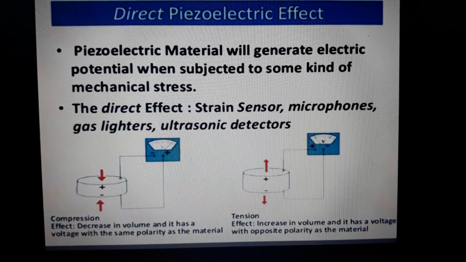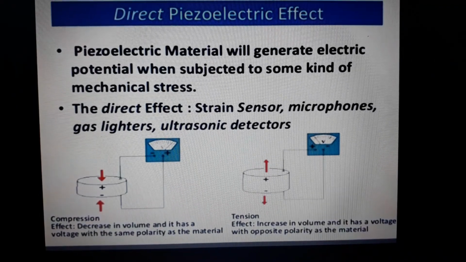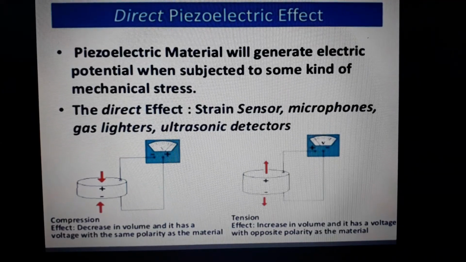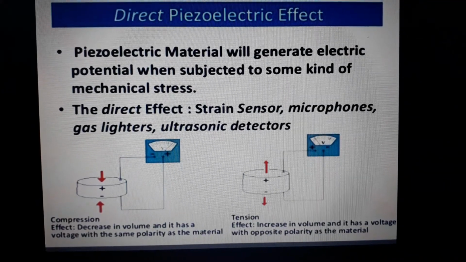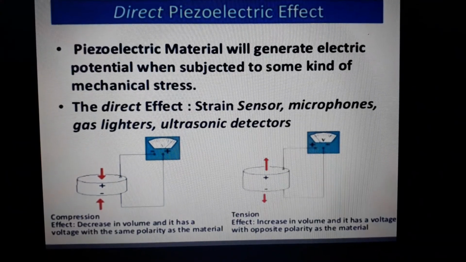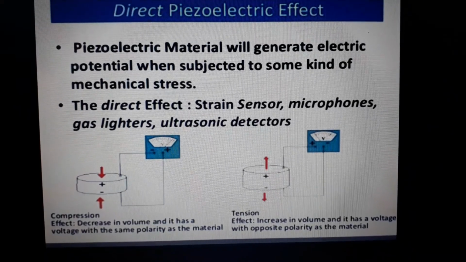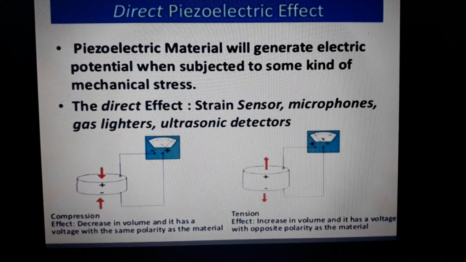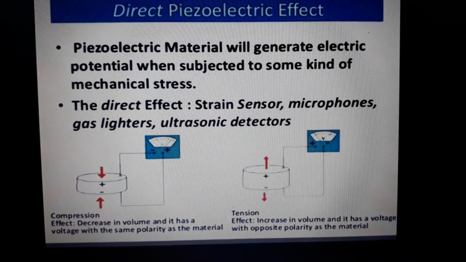Here we have two diagrams. By compression and also by tension, we generate a polar piezoelectric effect, that is in the case of the direct piezoelectric effect. Here, compression is taking place, which decreases the volume. Compression is nothing but a decrease in the volume, and it produces a voltage with the same polarity as the material.